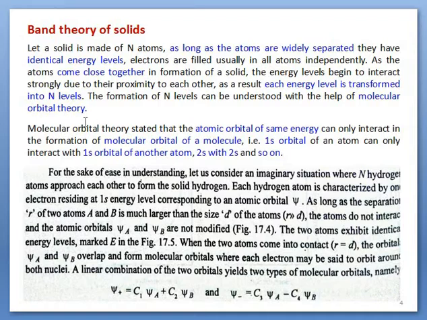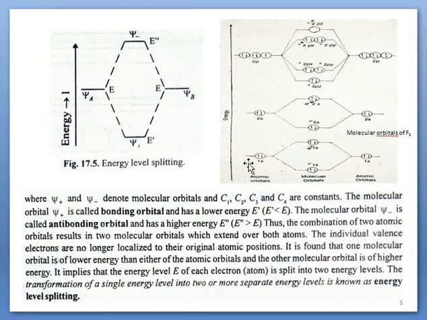According to molecular orbital theory, atomic orbitals of the same energy can only interact. That means during the formation of a molecule, atomic orbitals of the same energy of both atoms will interact. The 1s orbital of an atom will interact with the 1s orbital of another atom. Similarly, 2s will interact with 2s and 2p will interact with 2p. It can be seen in this figure.